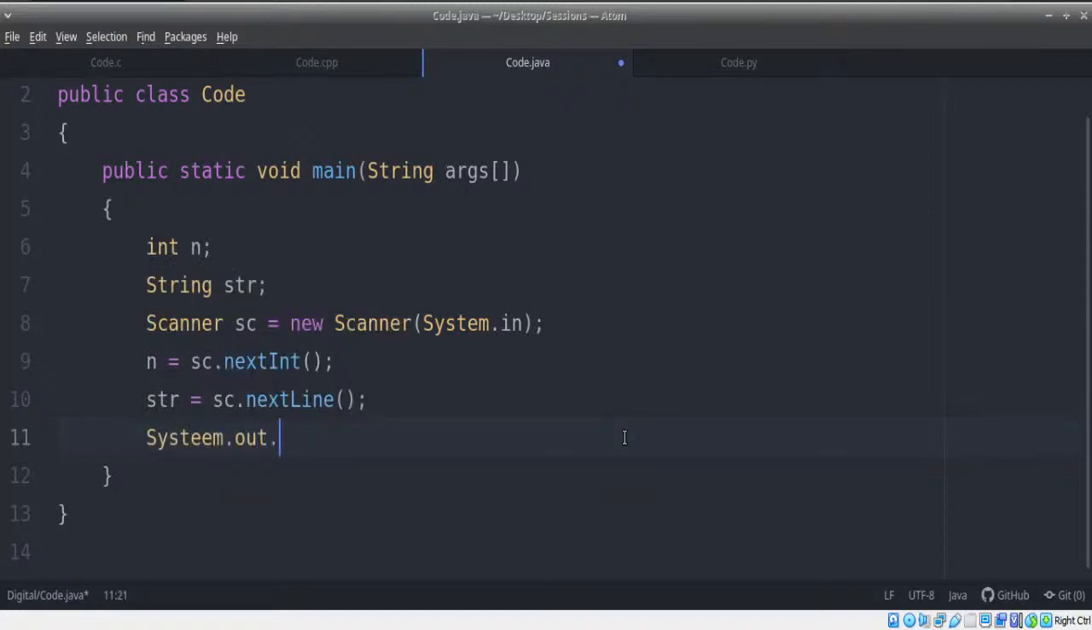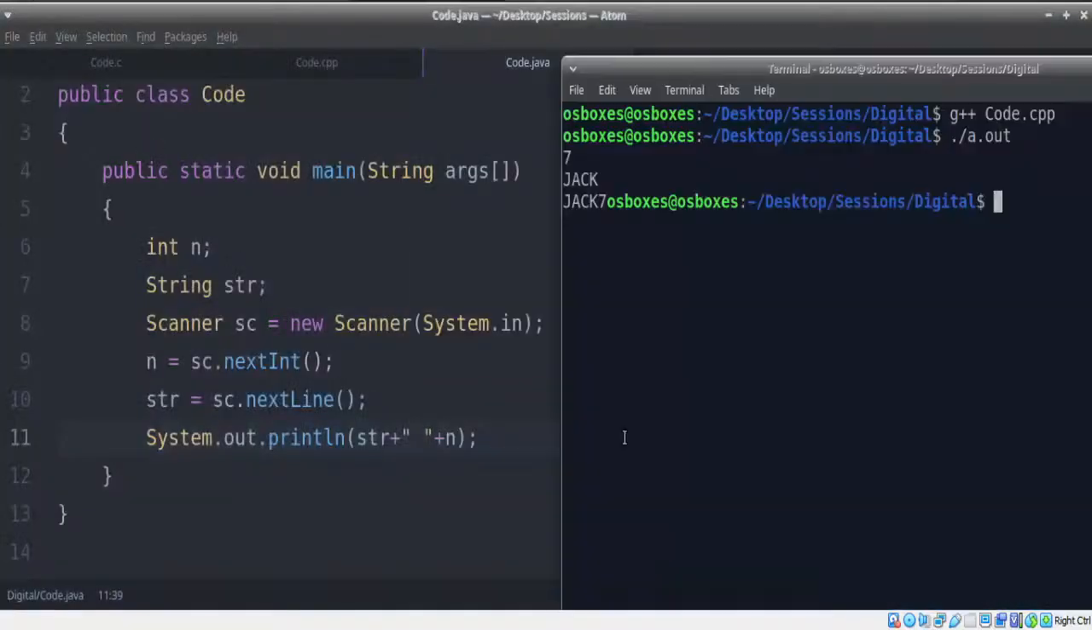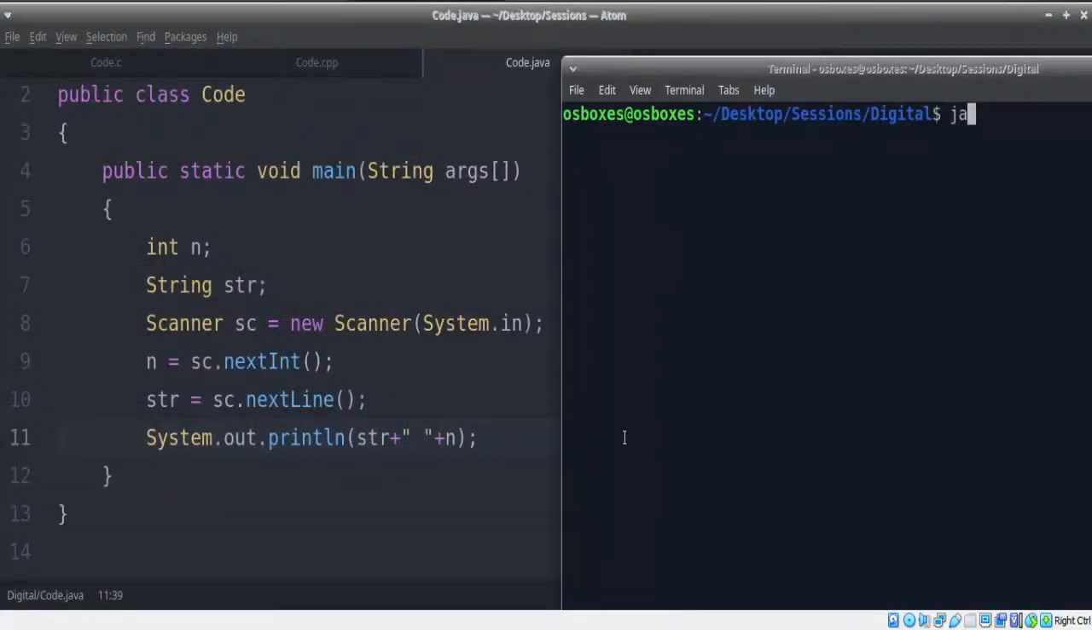System dot out dot println. It's not system, it's System. If we do system, we'll get a compile time error. So let's give this a try. We're just printing str plus a space plus n. That's it. So let's try running this very quickly. Let's try it out. Code.java and done. Java space code.